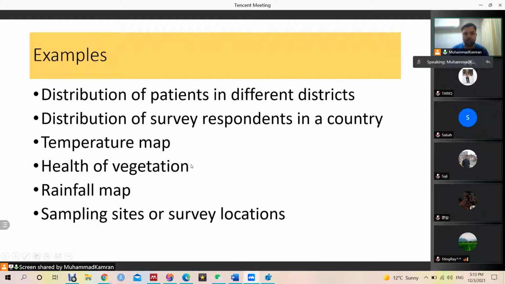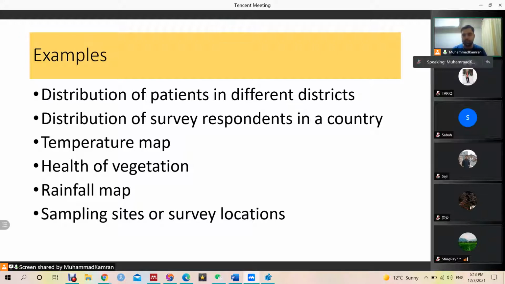Some of the maps are, for example, a medical researcher collecting data about patients, about COVID patients particularly. These days we have examples of COVID distribution maps. So we take data of patients and then map it to see where the hotspots are, where we need to put the lockdown. Without maps or without visualizing them, it is very difficult to make a decision.